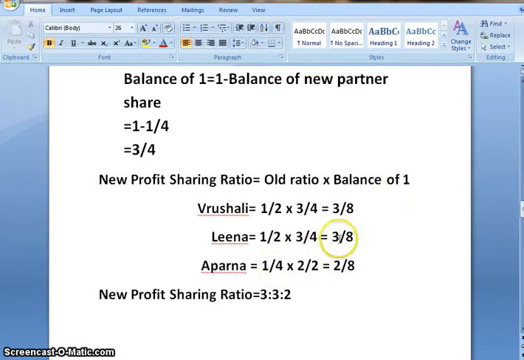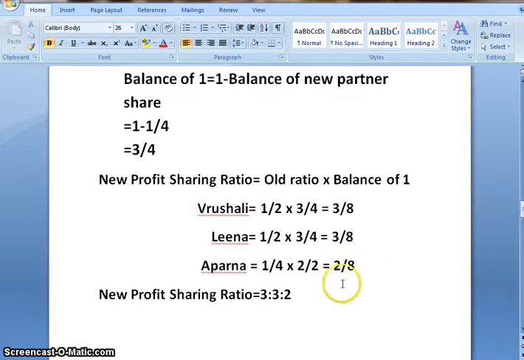Now we need to equalize the denominators. So to make it 8, 4 twos are 8, we'll multiply numerator and denominator by 2. So 2 ones are 2, 4 twos are 8. Now that all the denominators are same, we can compare the numerators. So the new profit sharing ratio would be 3:3:2.